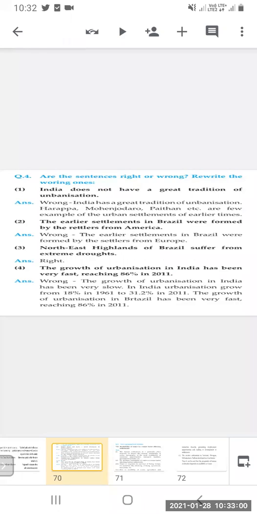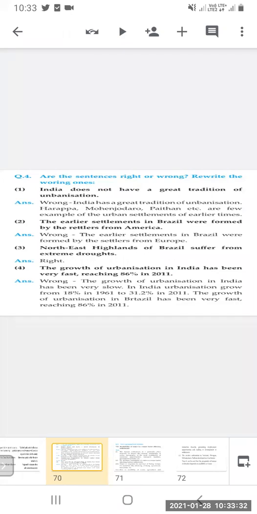The earliest settlements in Brazil were founded by the settlers from America. No, this is also wrong. The earliest settlements in Brazil were founded by the settlers from Europe, not from America, from Europe. And in which area did they do the settlement? In the coastal area. Northeast highlands of Brazil suffer from extreme drought. Yes, this is true. This is right. And you have to write right there only.